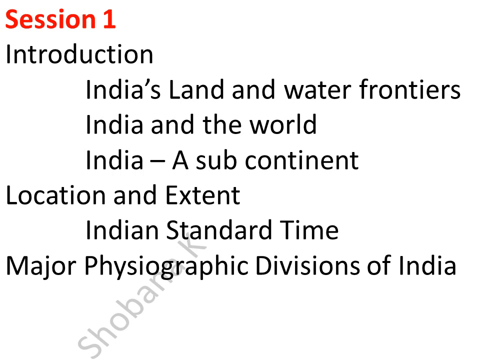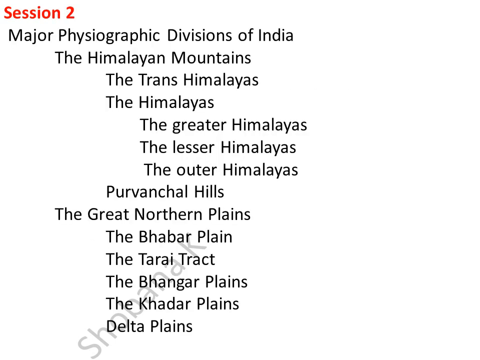Major physiographic divisions of India. In session 2, we learnt about major physiographic divisions of India, the Himalayan mountains, the Trans-Himalayas, the Greater Himalayas, the Lesser Himalayas, the Outer Himalayas, Purvanchal Hills, the Greater Northern Plains, the Bhabar Plains, the Terai Tract, the Bangar Plains, the Khadar Plains, the Delta Plains. In session 3, we shall discuss the Peninsular Plateau and other physiographic divisions of India.